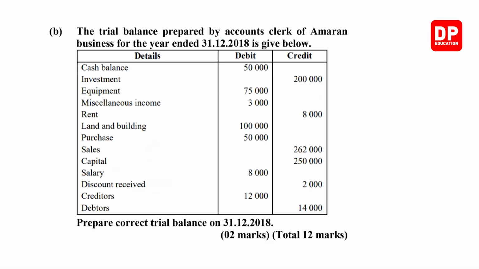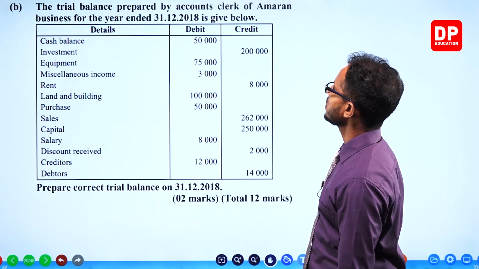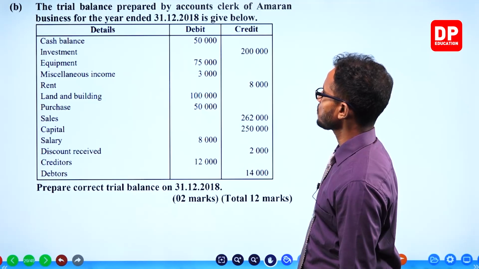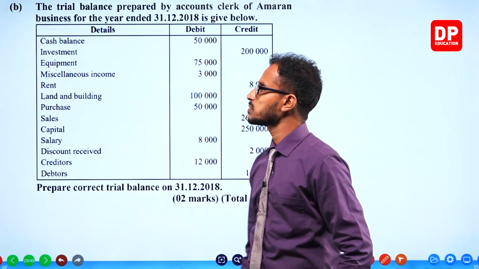Last part, the trial balance prepared by accounts clerk of Amaran for the year ended 31st December is given below. Prepare corrected trial balance. Oh, that means this trial balance is wrong. No problem.